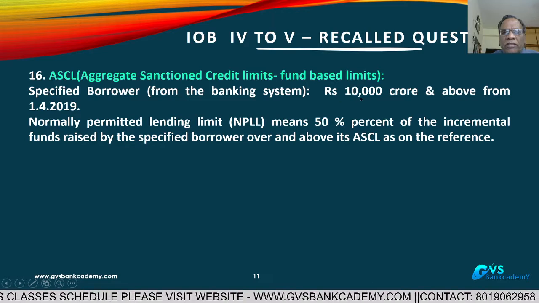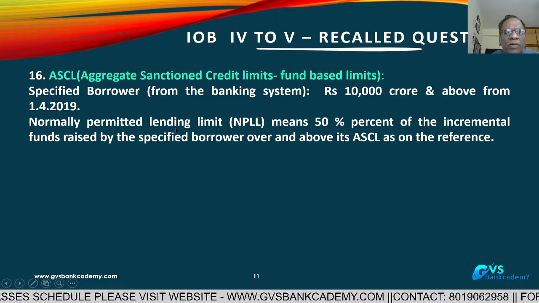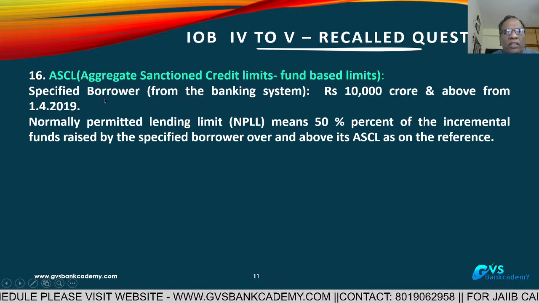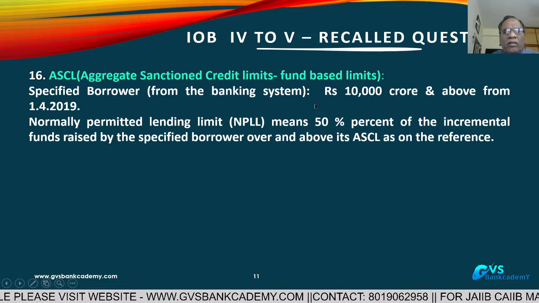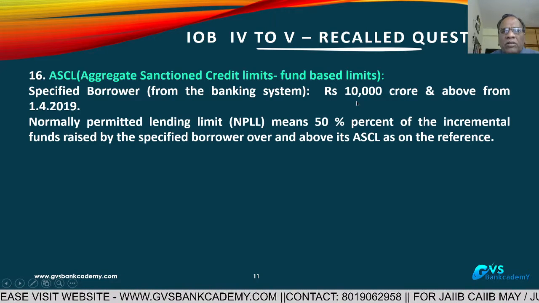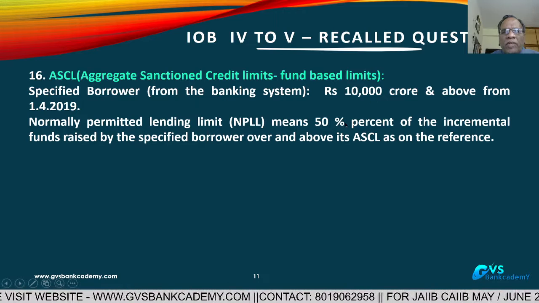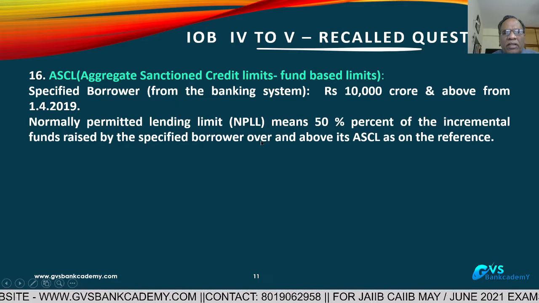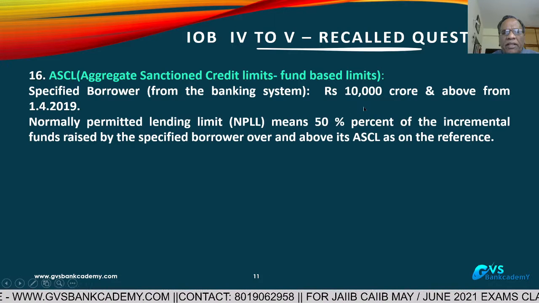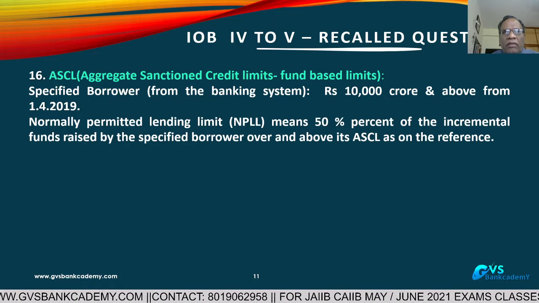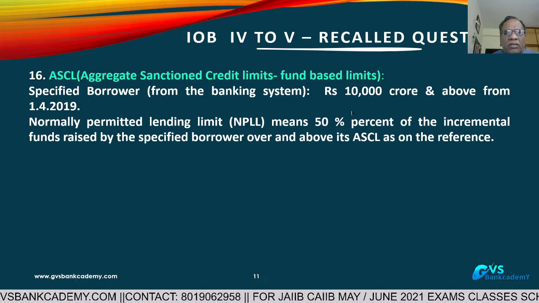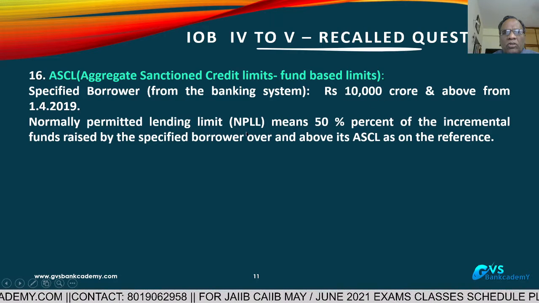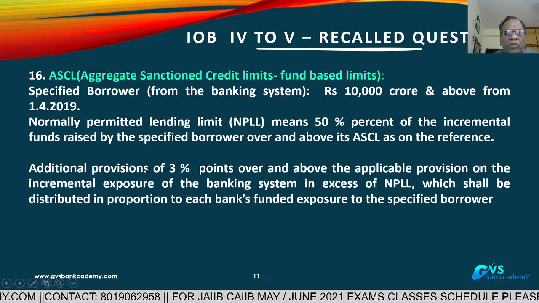Now, beyond this 10,000 crores, normally permitted lending limit. For any specified borrower, any incremental borrowing beyond 10,000 crores, out of that incremental borrowing, only 50% can be allowed to be borrowed from the banking industry. The remaining 50% of incremental lending, he has to borrow from the markets. The additionally permitted 50% above the 10,000 crores attracts an additional provision of 3%.